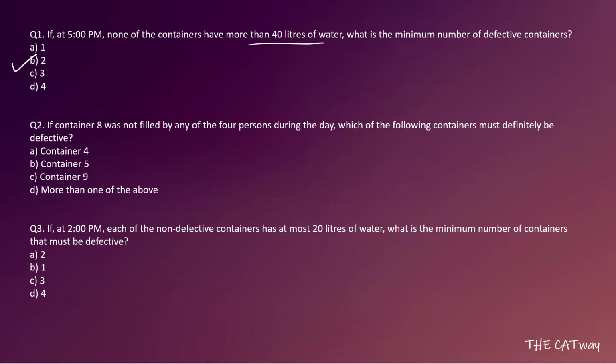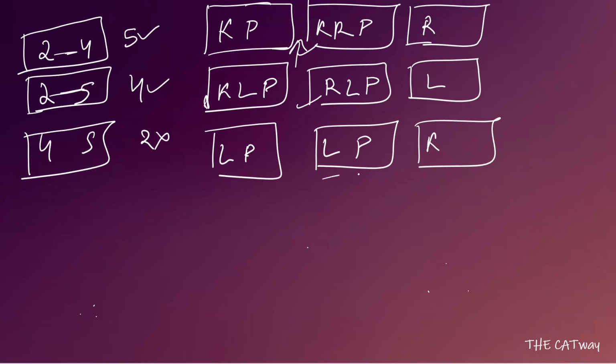Let's move ahead. If container 8 was not filled by any of the 4% during the day, which of the containers must definitely be defective? Acha, container 8 is this one. It is filled by Latif and Pawan. To be filled by Latif, see, Latif is only filling the containers to the left. Okay, so of the filled one.